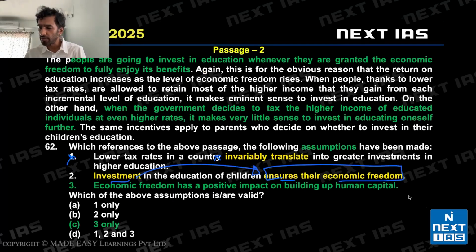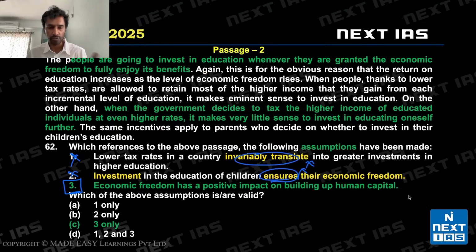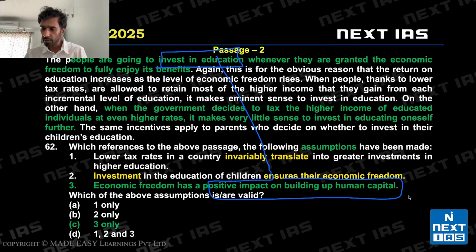Investment ensures economic freedom, not guaranteed. Right. So 1 and 2 are invalid. 3 says ensures, just like invariably translates, is extreme. Right. If I wasn't clear with options 1 and 2, option 3 says economic freedom has a positive impact on building human capital. So whenever they are granted economic freedom, then you will invest in education. So positive impact on building up human capital.